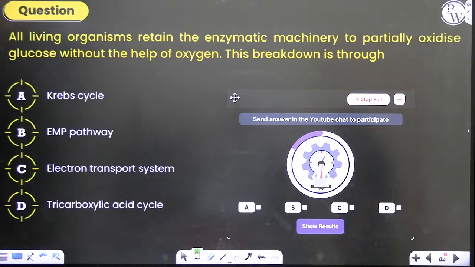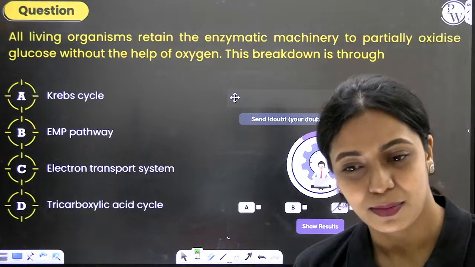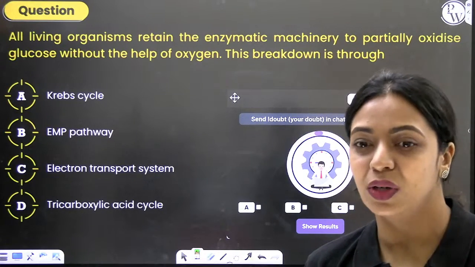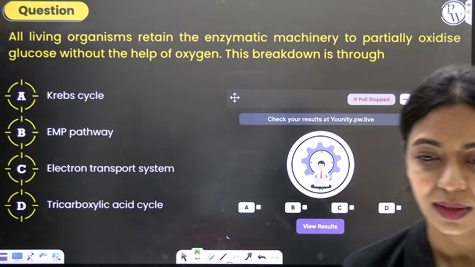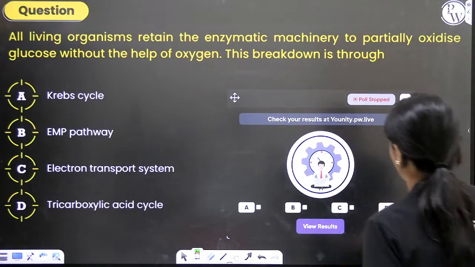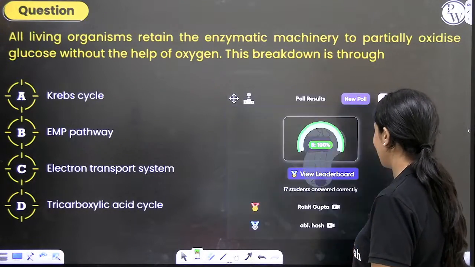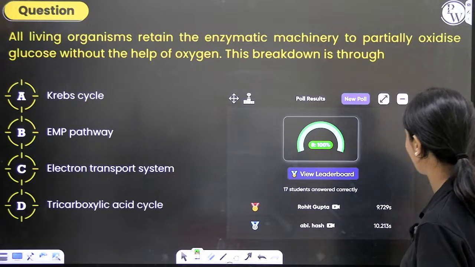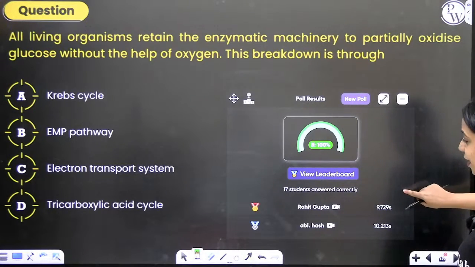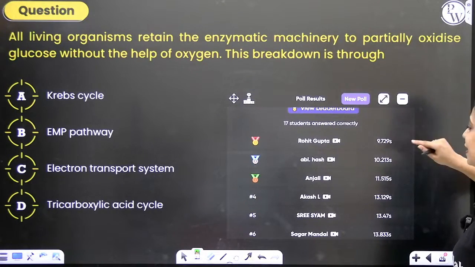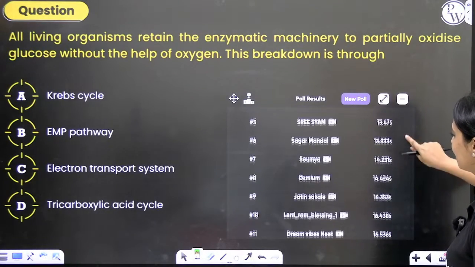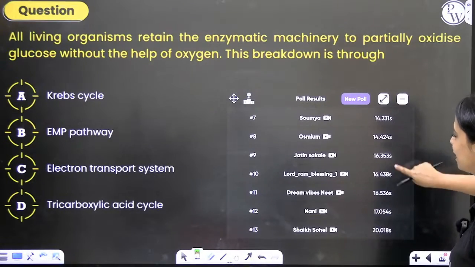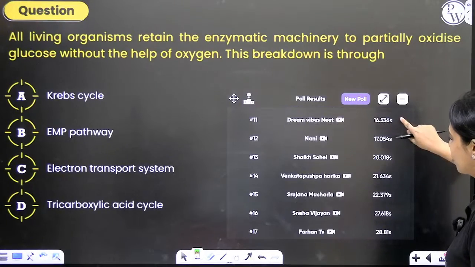Most of you are saying B. Nani, you are saying B, but try to type it only once. I'm not sure if you type it multiple times if the poll will register it or not. Okay, so you all are right, 100%, very happy. Yes, brilliant. Rohit is on top of the list. He's answered under 10 seconds. Brilliant, very impressive. Then we have Abhi, and then Anjali, Akash, Shri Sham, Sagar, Soumya, Naga, Jatin, Lord Ram, blessings, all of you are there.